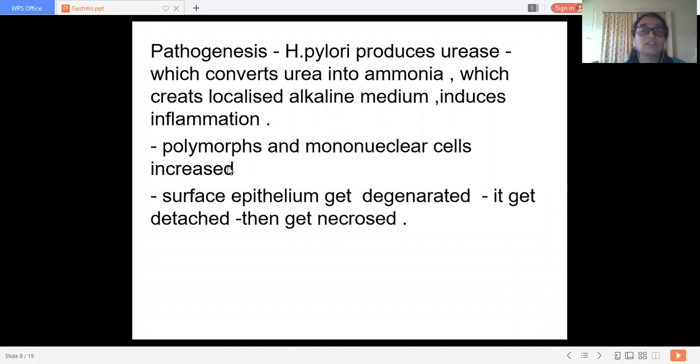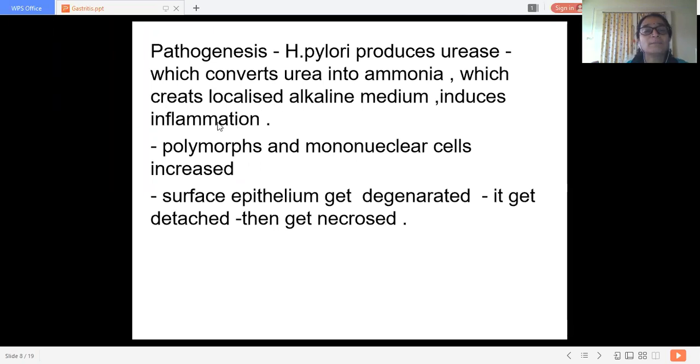Whenever there is inflammation, there is increased blood flow at that site. The area becomes congested and red, there is entry of polymorphs and mononuclear cells, and degeneration of the surface epithelium, which may detach and become necrosed.